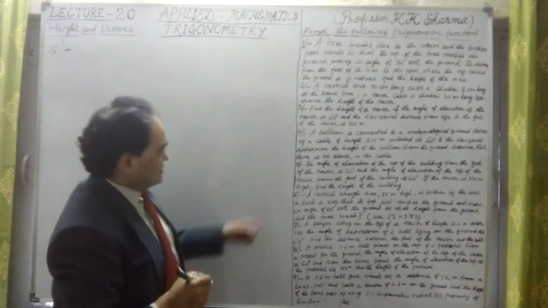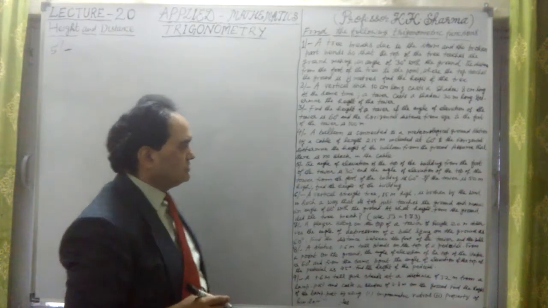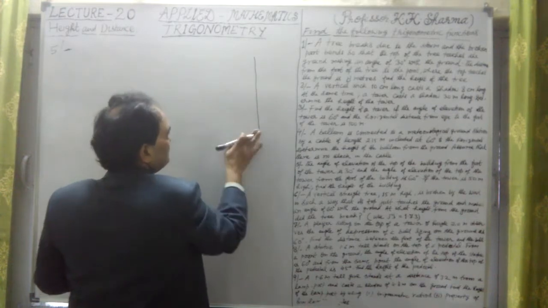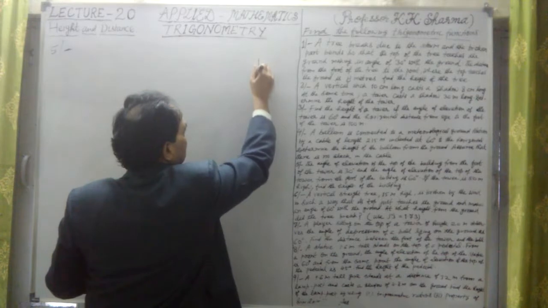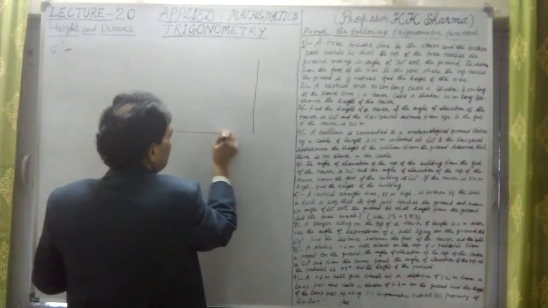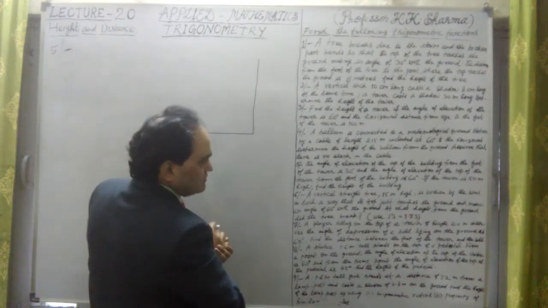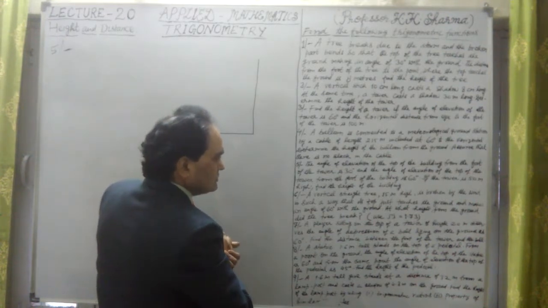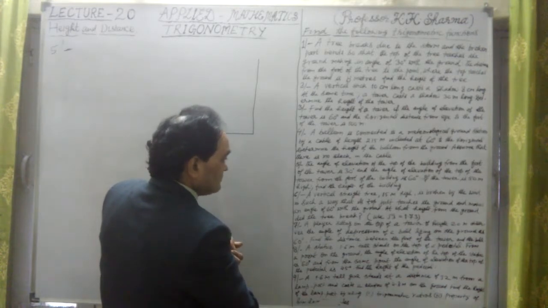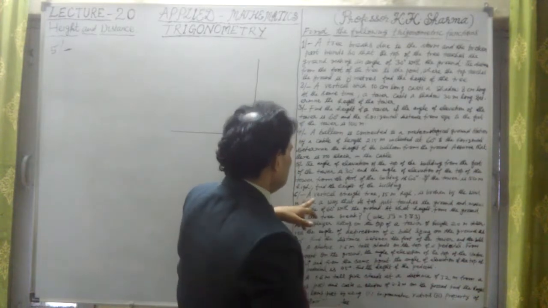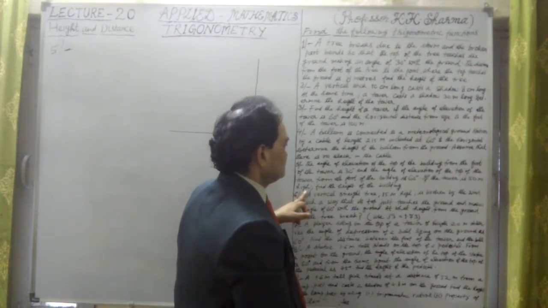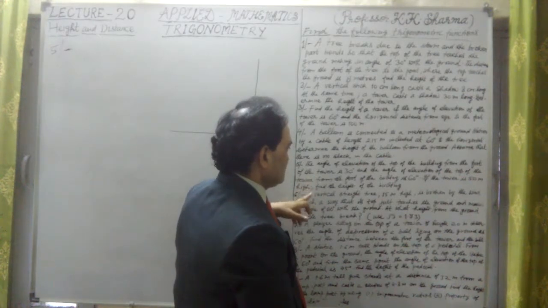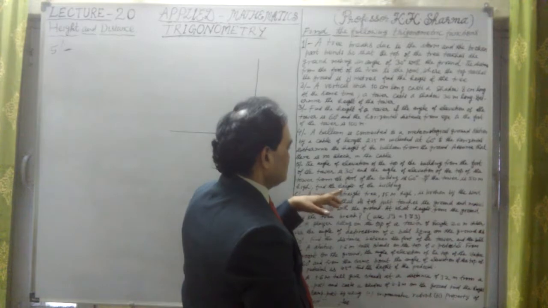Now it says the angle of elevation of the top of the building from the foot of the tower is 30 degree, and the angle of elevation of the top of the tower from the foot of the building is 60 degree.